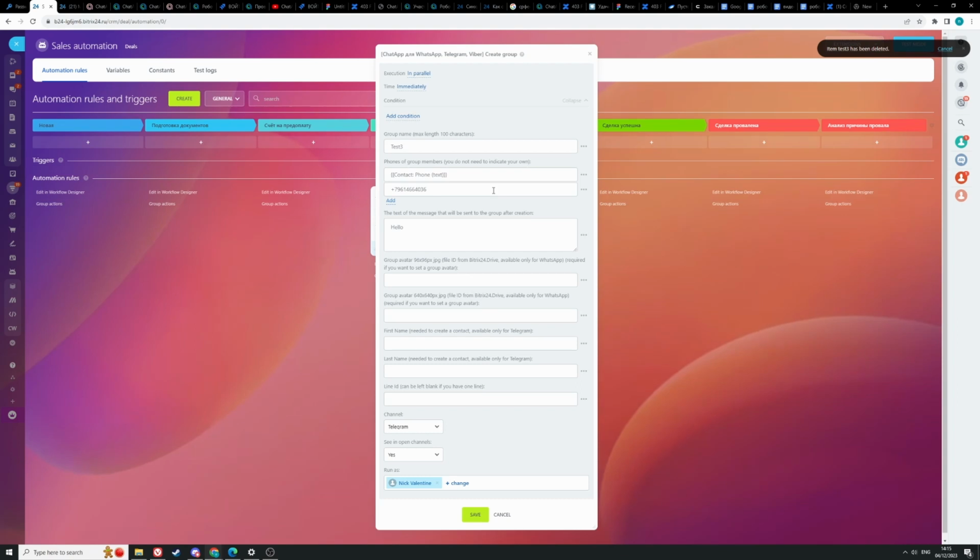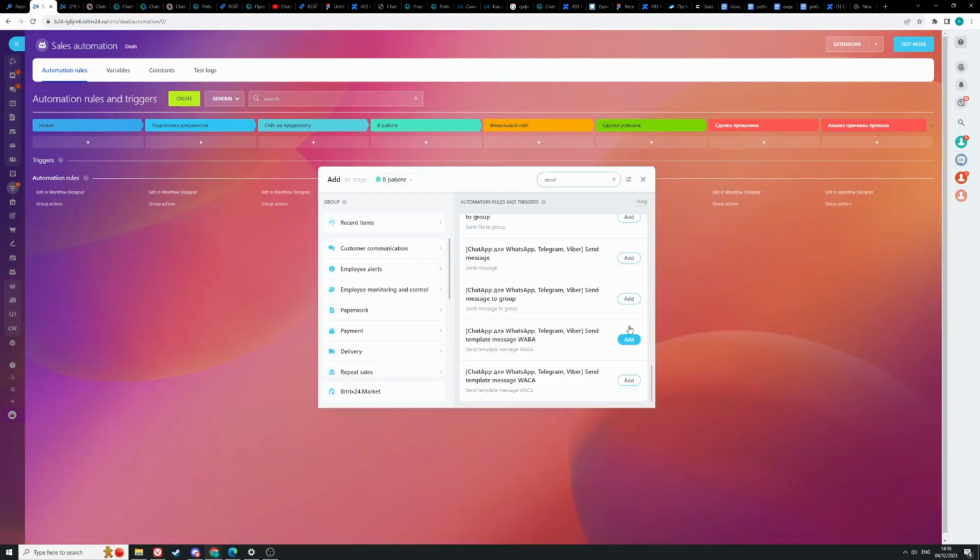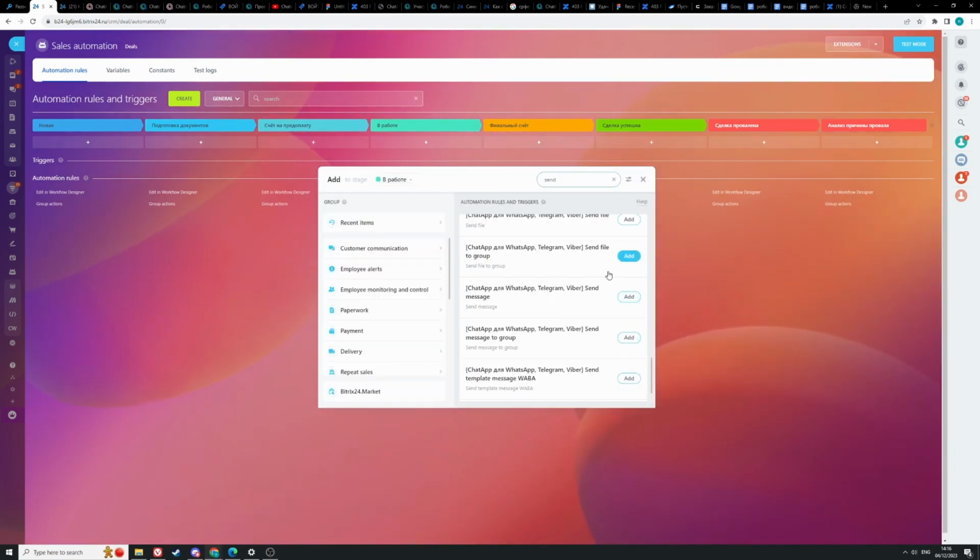Now let's see how it works for a WhatsApp group. First I will show you how to set an avatar with this automation rule and how to add participants to your group. To add participants to a WhatsApp group we use another way. We add another automation rule. This is the send message automation rule.